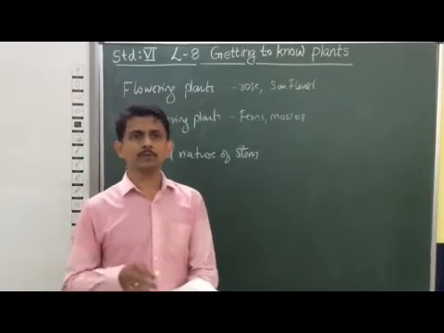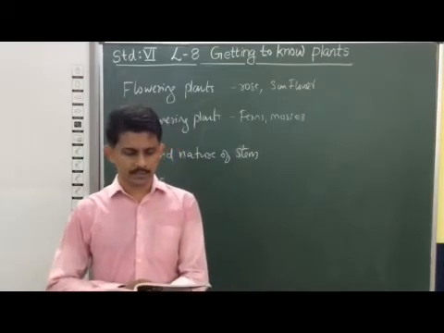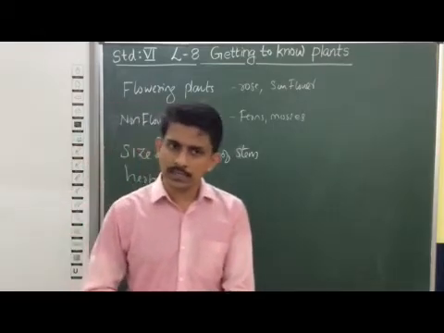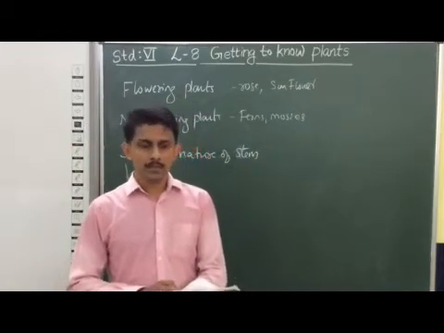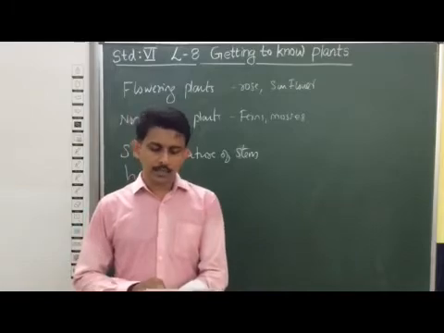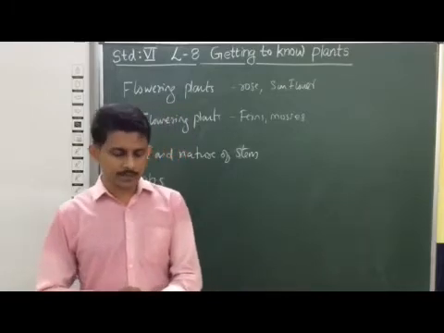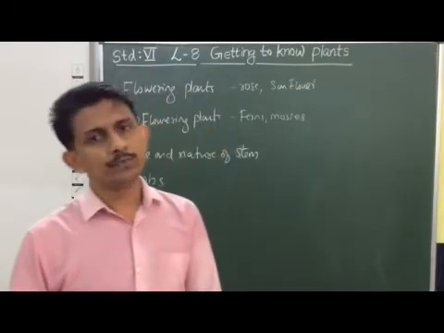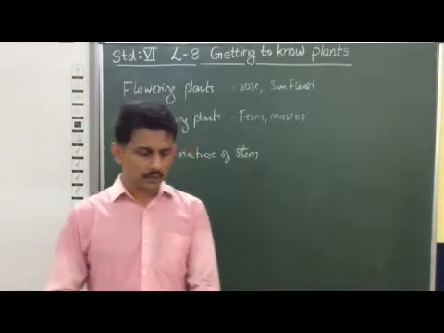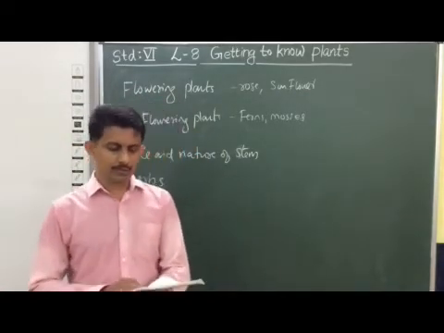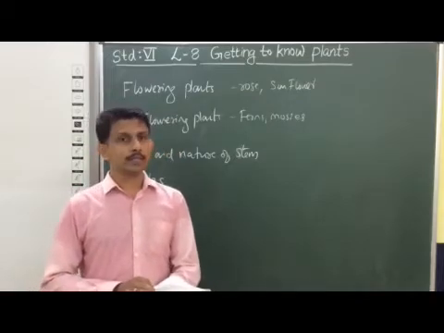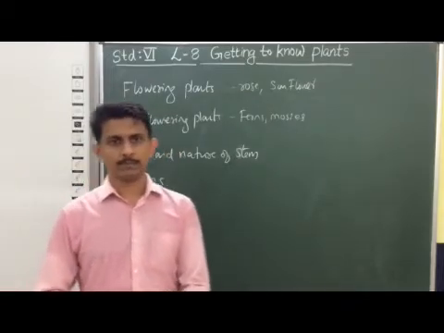So they are very small in size, green, with tender stems and few branches only. For example, grass, tomato, wheat and mint are examples of herbs.